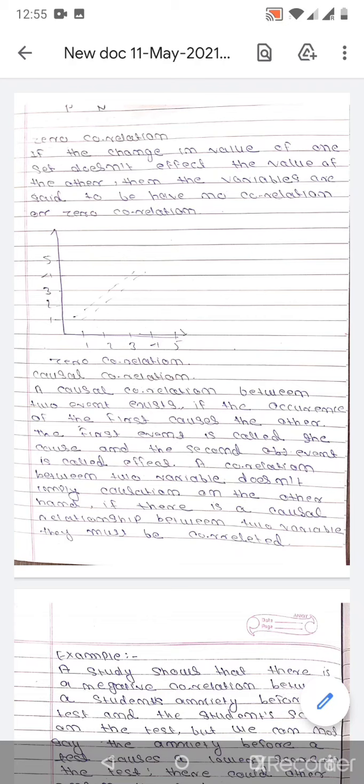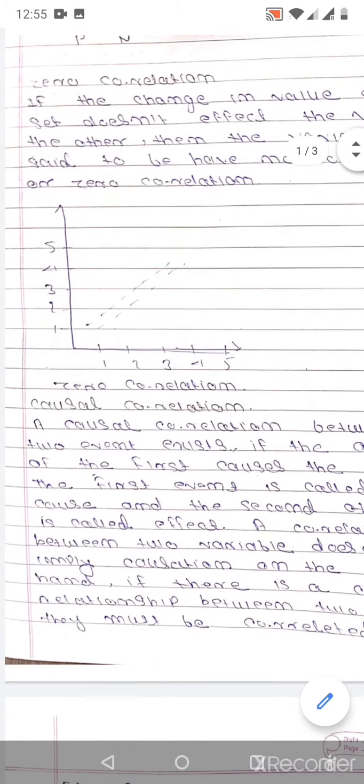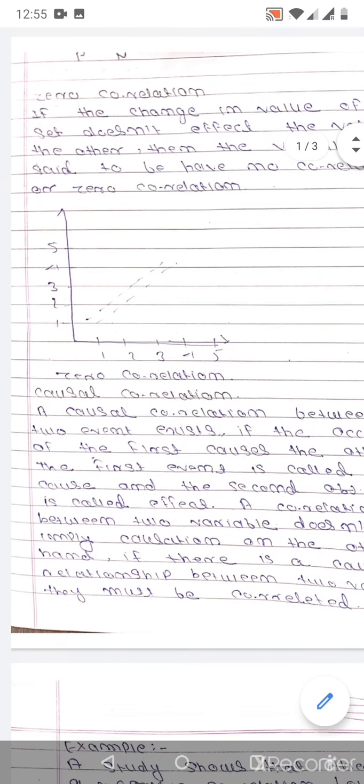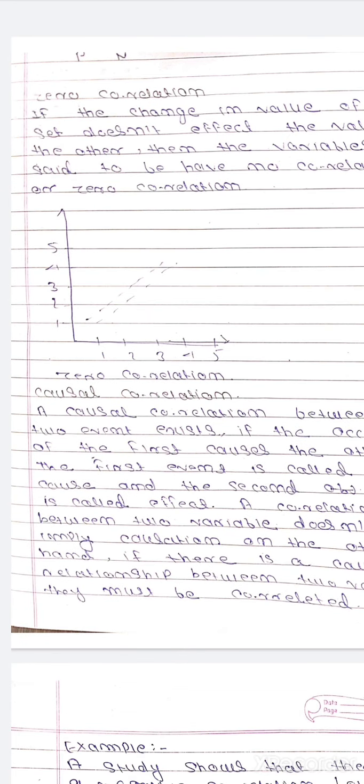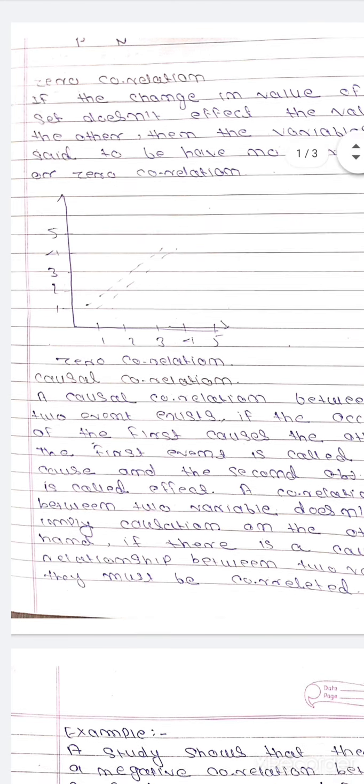Hello friends, so today we'll take zero correlation. In this, if the change in values of one set doesn't affect the values of the other, then the variables are said to have no correlation or zero correlation. As you can see in this diagram, there is no particular distribution. This is zero correlation.